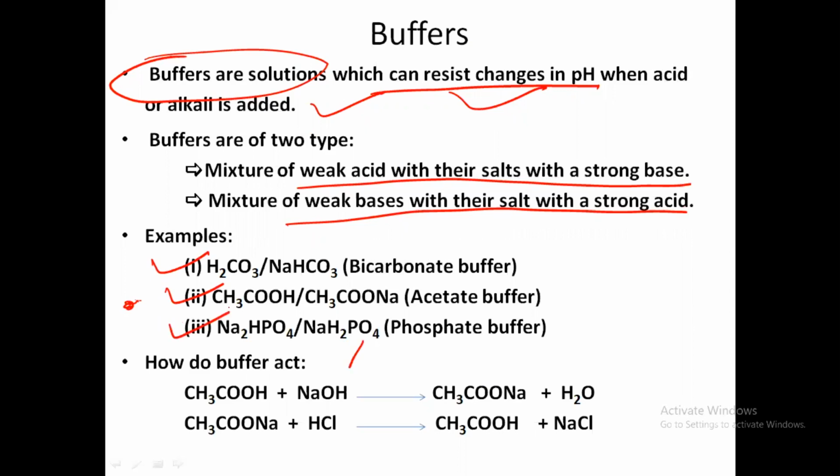When a base like sodium hydroxide, NaOH, is added to the solution, suppose it is the acetate buffer, then the acidic component will work. And when HCl is added, the base portion will work.